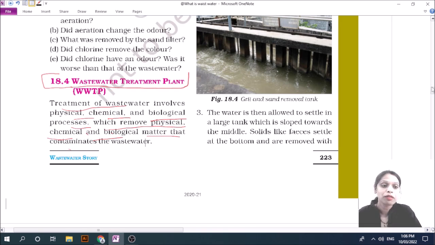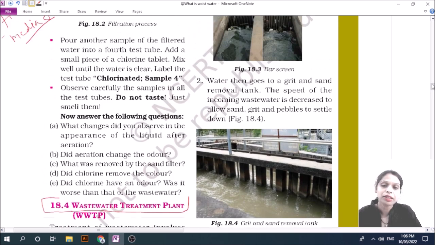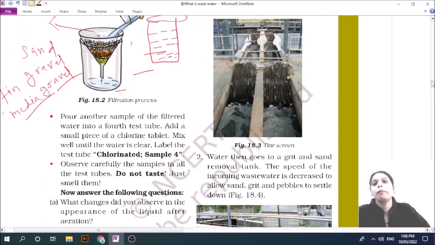Firstly, we pass the wastewater through this barred screen. What does it do? It removes all the large wastes such as sticks, napkins, and other large objects from the wastewater.